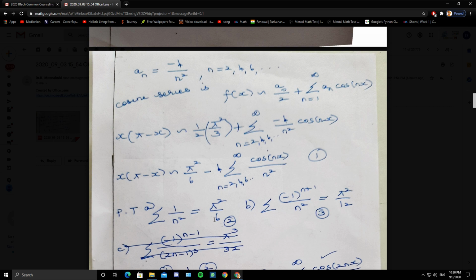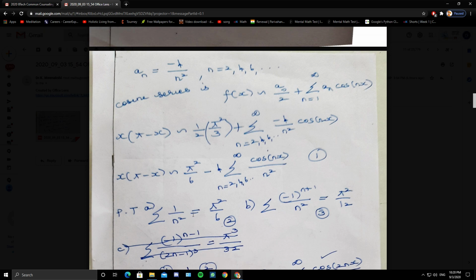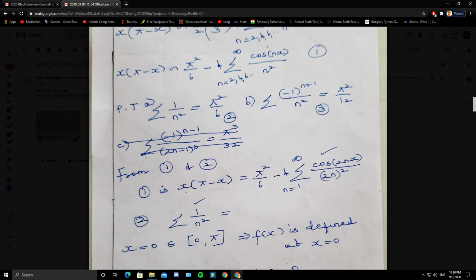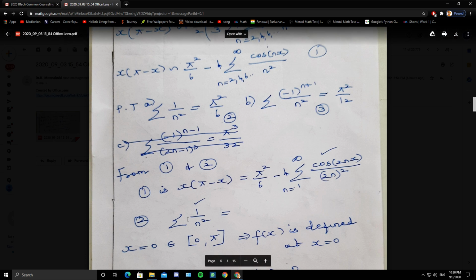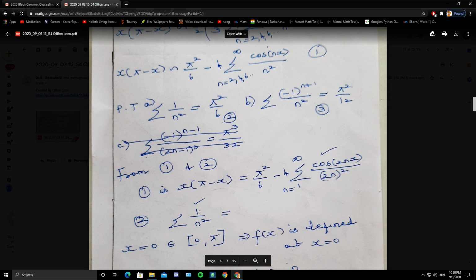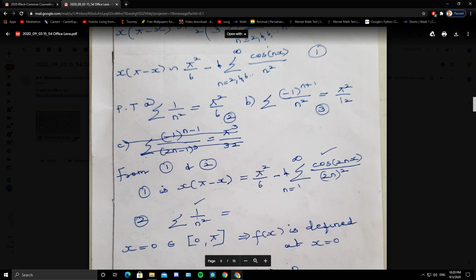Now we have to prove these two results. First one, summation 1 by n square equals pi square by 6. So we have the cosine series of x into pi minus x. Take it as 1, and what you have to get? Summation 1 by n square. So whenever you have to prove something, take the Fourier expansion as 1. Whatever you have to prove, take it as 2. Compare the series part, the ticked part.